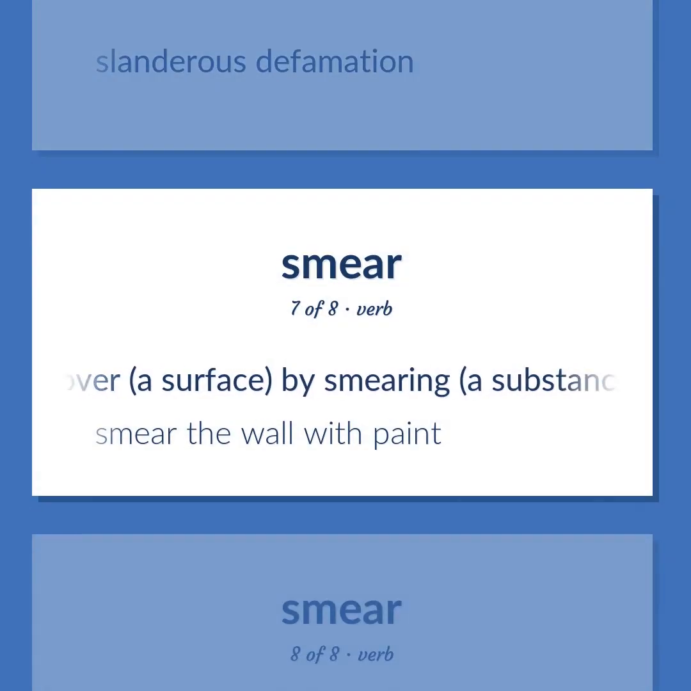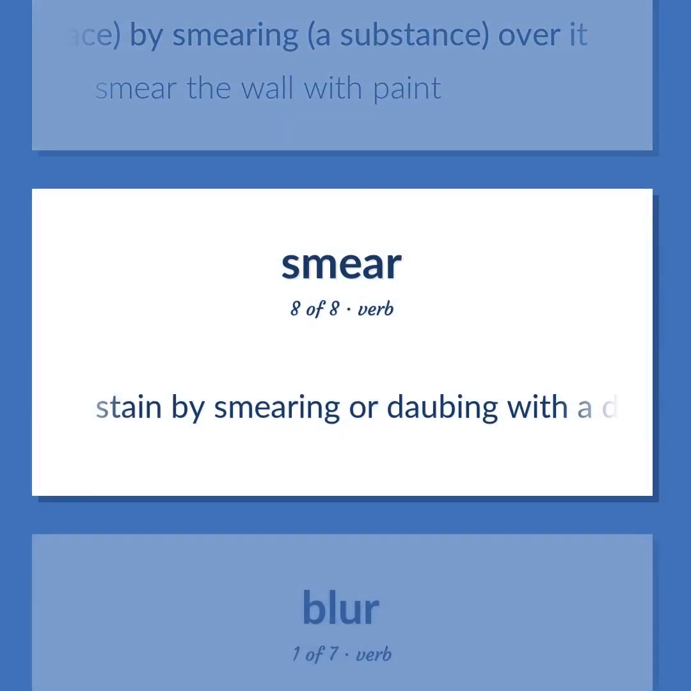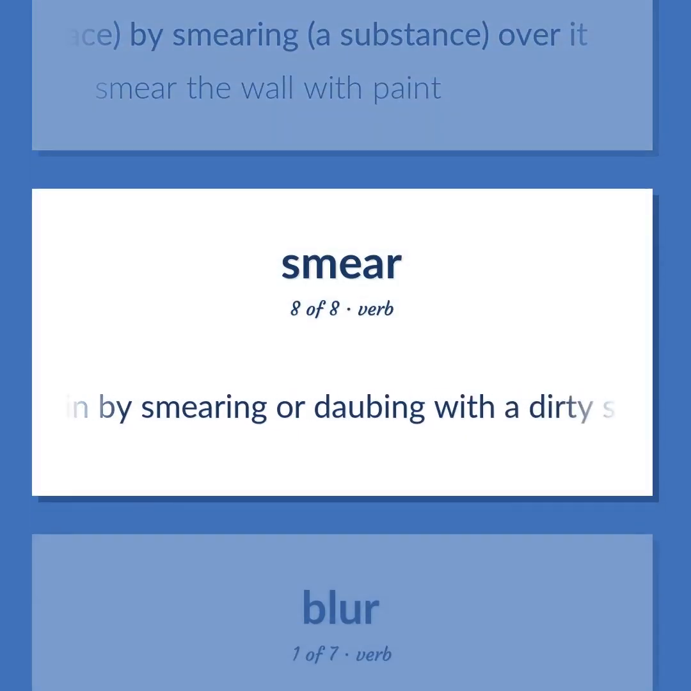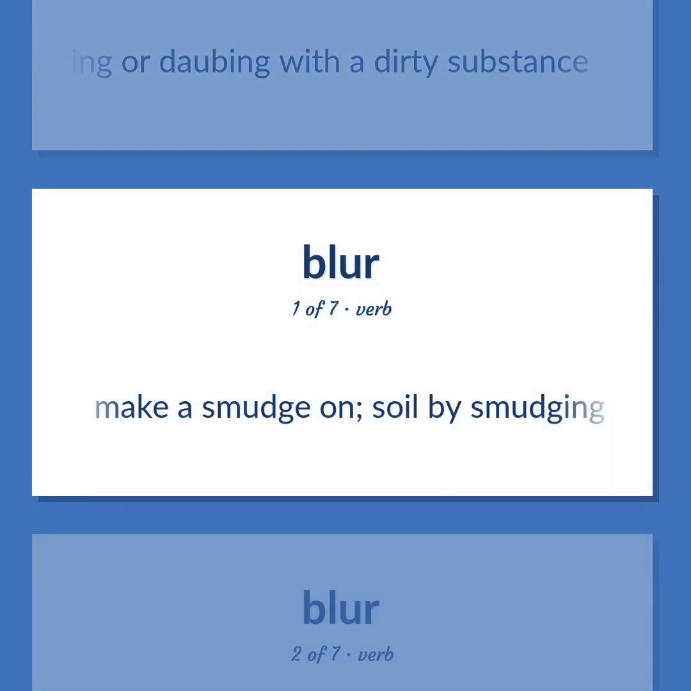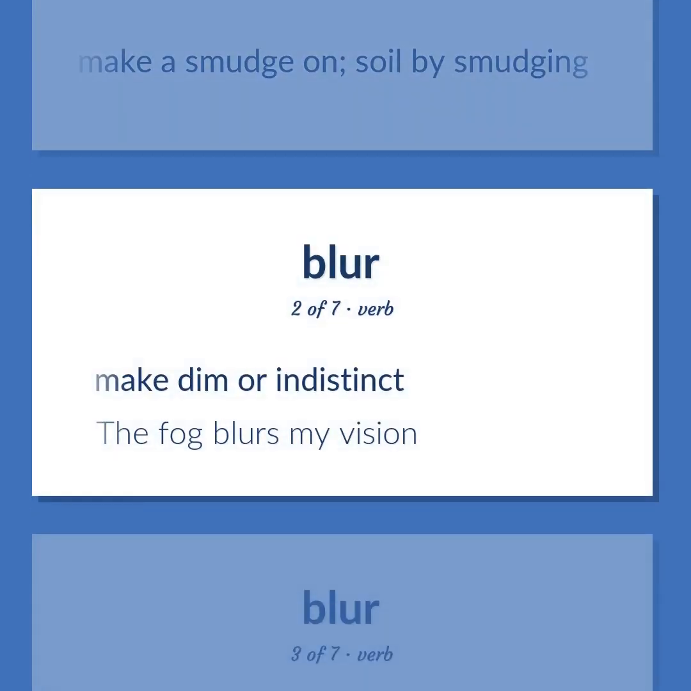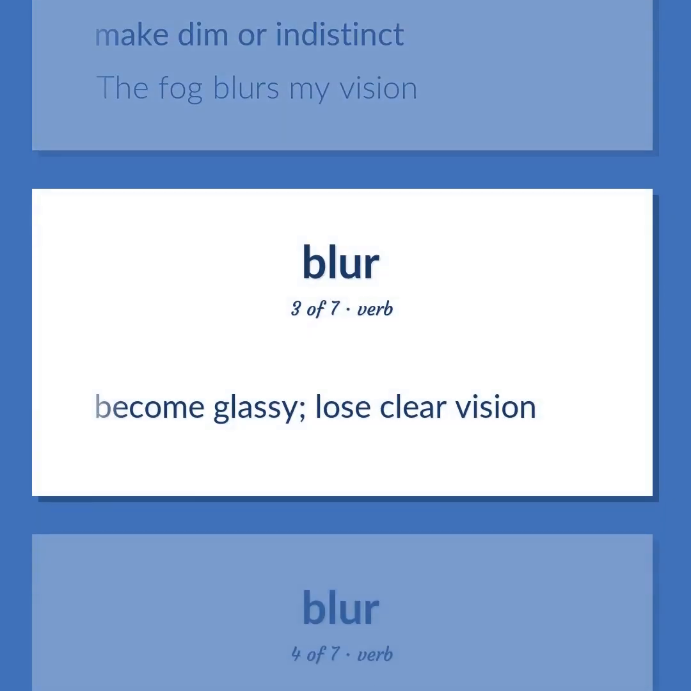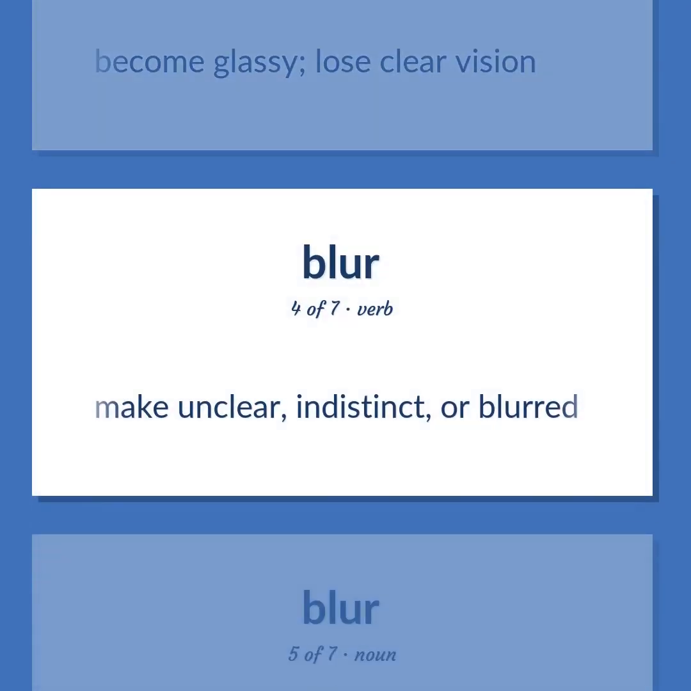Cover a surface by smearing a substance over it. Smear the wall with paint. Stain by smearing or daubing with a dirty substance. Make a smudge on. Soil by smudging. Make dim or indistinct. The fog blurs my vision. Become glassy. Lose clear vision. Make unclear, indistinct, or blurred.